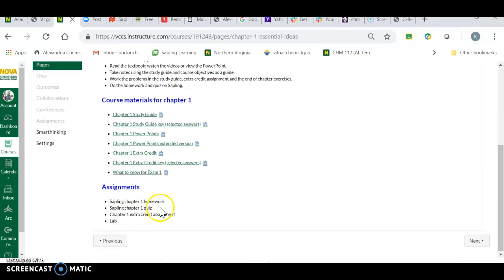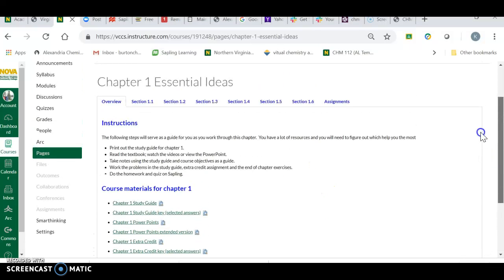Now, the quizzes, you have 3 attempts per question, and you will lose 5% of your points per wrong answer. So by the time you get to the quiz, you need to have a pretty good idea of what you're doing. So use the homework as a study aid to learn the material. Make sure you do the extra credit. By far the best way to make sure you own the stuff for the exam. Do the Sapling quiz, realizing you're going to lose points if you make mistakes. So that is chapter one.